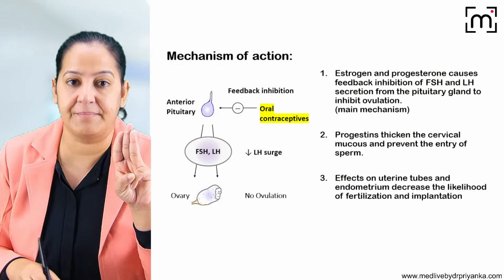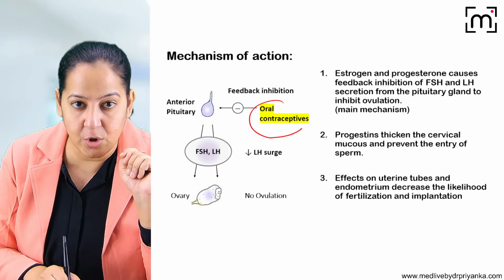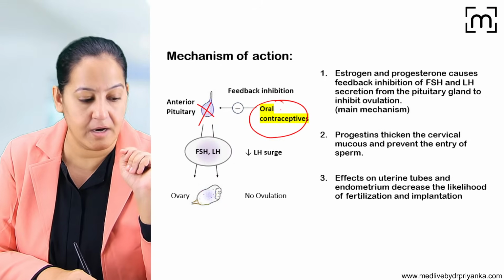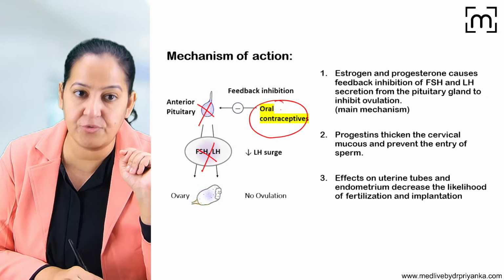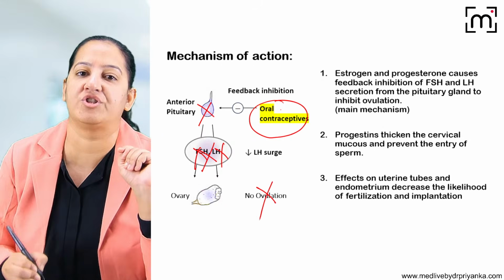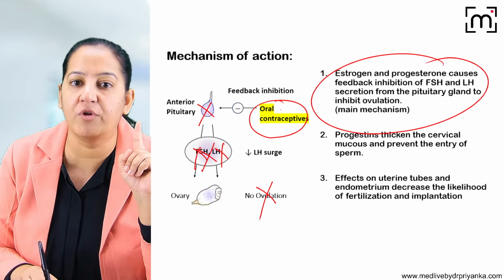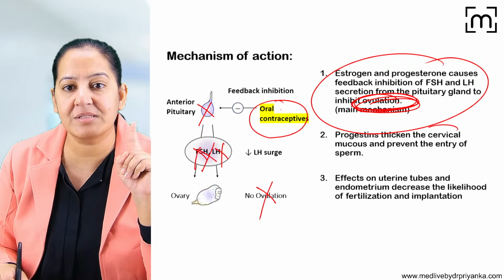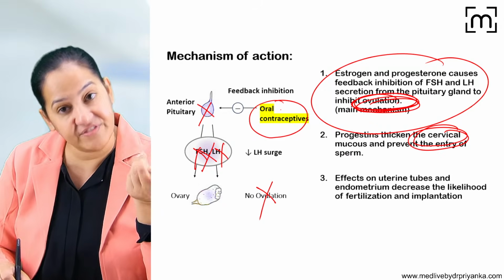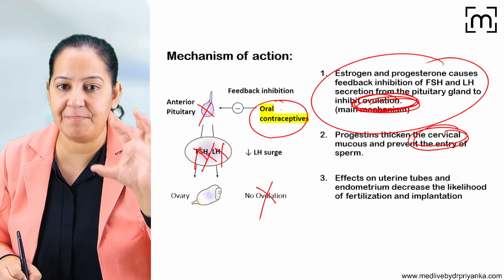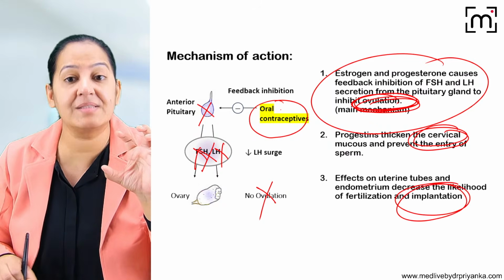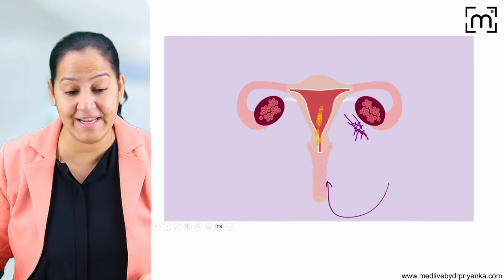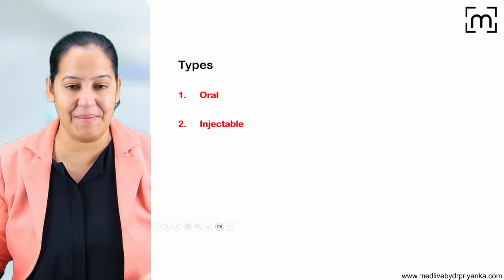So there are three mechanisms. Number one, you can see the lady is taking the OCP. So estrogen and progesterone inhibit the hypothalamus as well as the pituitary. No FSH, no LH, no ovulation. So first is inhibition of ovulation. If by mistake ovulation takes place, the cervical mucus is thickened. If the sperm still penetrate, then it makes the uterus unfavorable for implantation. I hope you all got it. I'm trying very hard to explain. So that is the three mechanisms I told you.